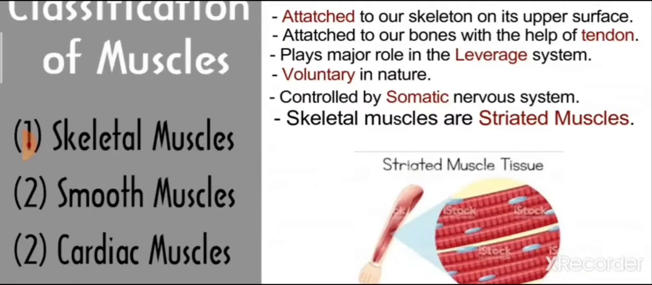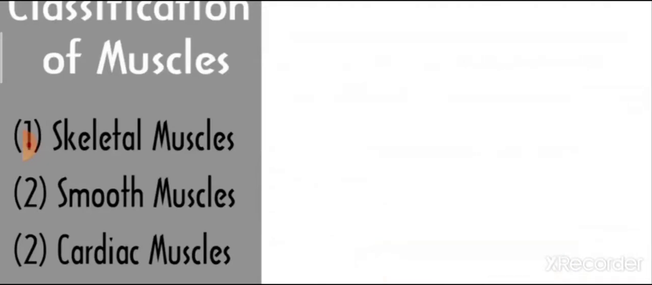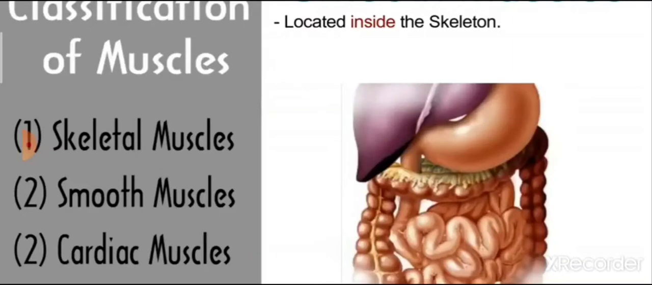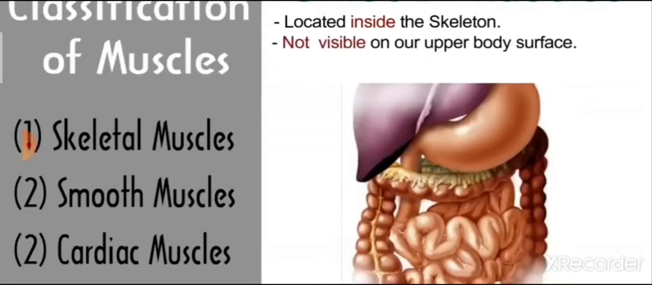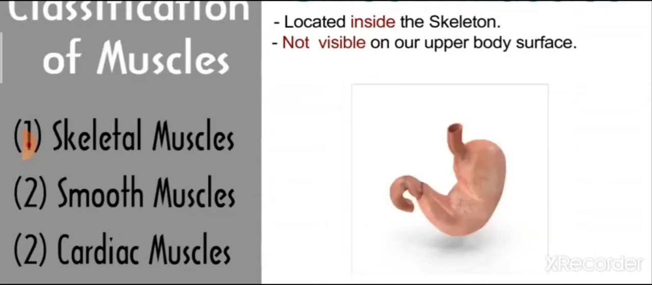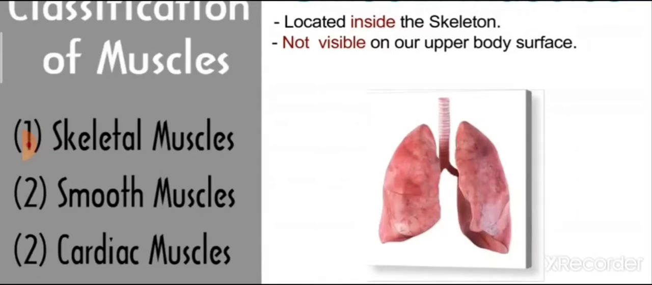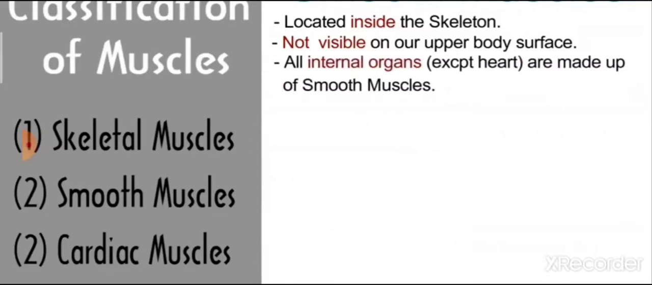Now, the second type of muscle is smooth muscle. So, smooth muscle is located inside the skeleton. So, basically, smooth muscles are located inside our body. Smooth muscles are not visible on our upper body surface. It means that smooth muscles are not visible from outside, but skeletal muscles are visible from the body surface. For example, stomach, intestine, lungs, bladder, liver, etc. All the internal organs are made up of smooth muscles.